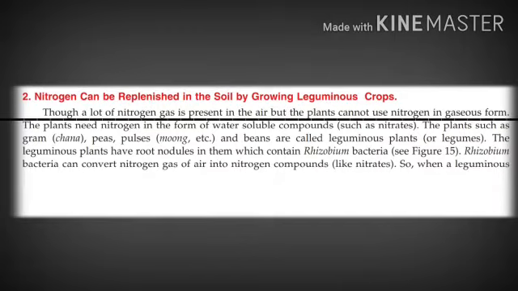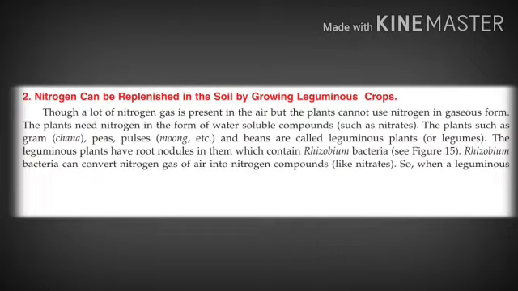Though a lot of nitrogen gas is present in the air, the plants cannot use nitrogen in gaseous form. The plants need nitrogen in the form of water-soluble compounds such as nitrates.